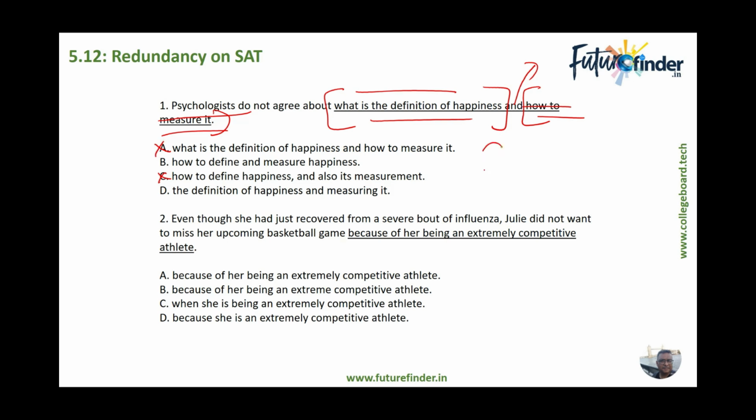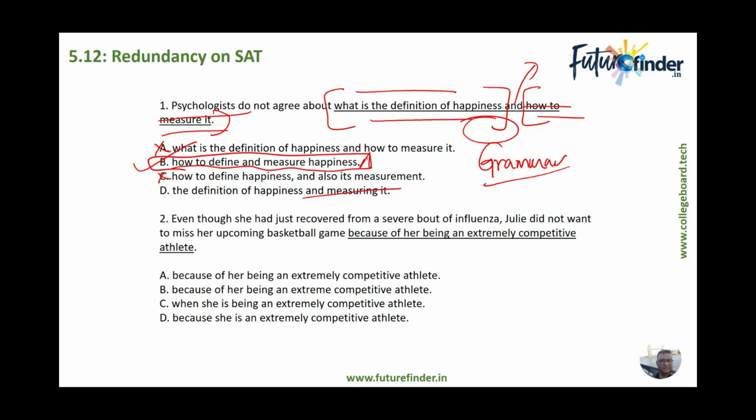What that means is there is no grammar error. Many of these would not be grammatically incorrect, but the most concise looks to be B, the definition of happiness and measuring it. Psychologists do not agree about the definition of happiness and measuring it. Definitely not, since they are not looking at how to measure it is the sense that the sentence made. So how to define and measure happiness is the most probable answer, in fact it is the answer for this one.